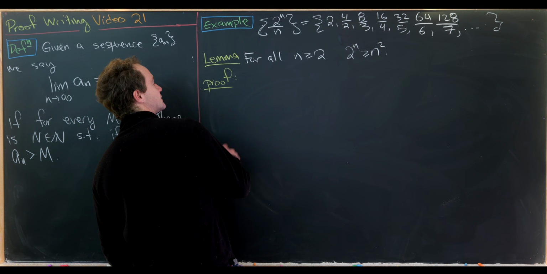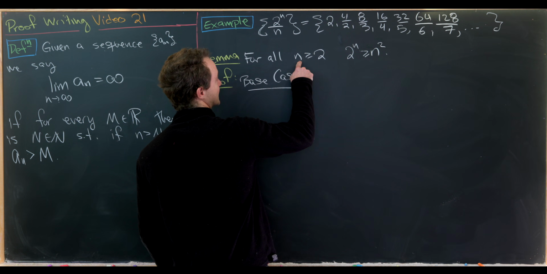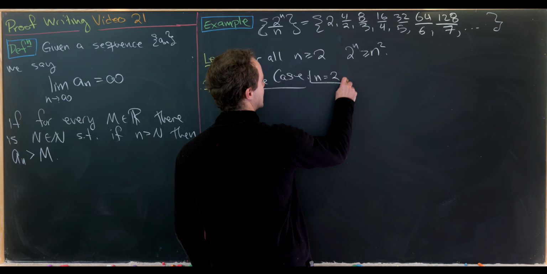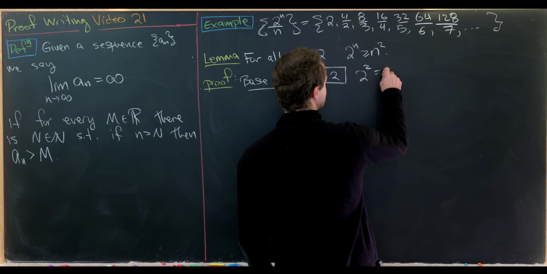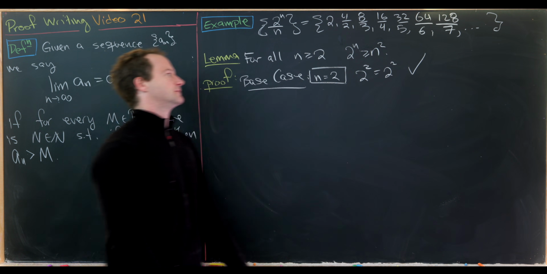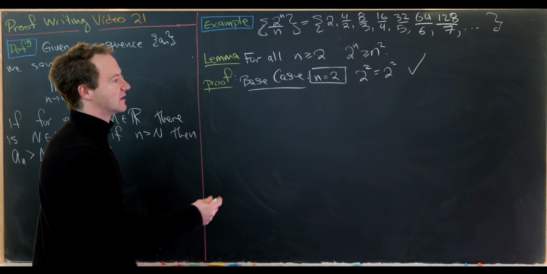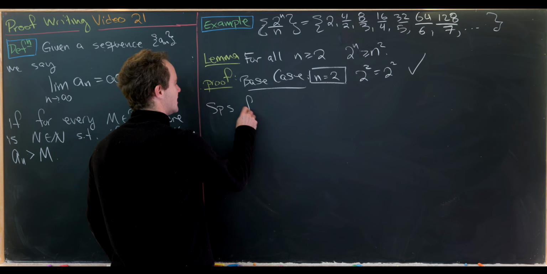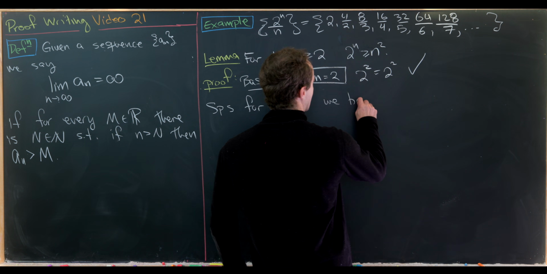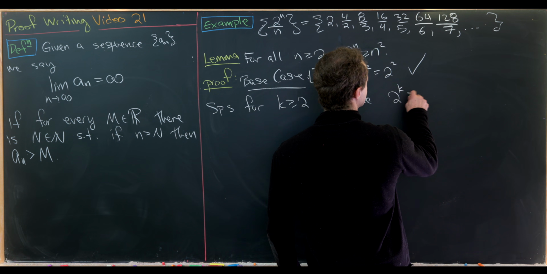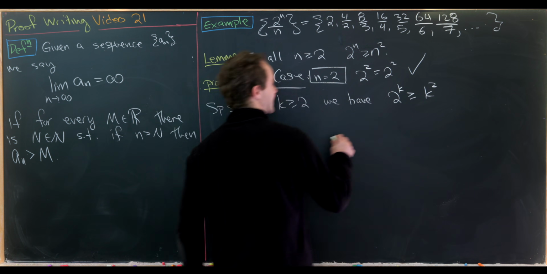Okay, now let's prove this with induction. Notice our base case will be the first case satisfied, which is n equals 2 here. So if we plug in n equals 2, we get 2 to the 2, which is equal to 2 to the 2. Great. So that's really all there is to that. Now let's make an induction hypothesis and then prove our induction step. So let's suppose for some k bigger than or equal to 2, we have 2 to the k is bigger than or equal to k squared. And then we'll consider the next case.